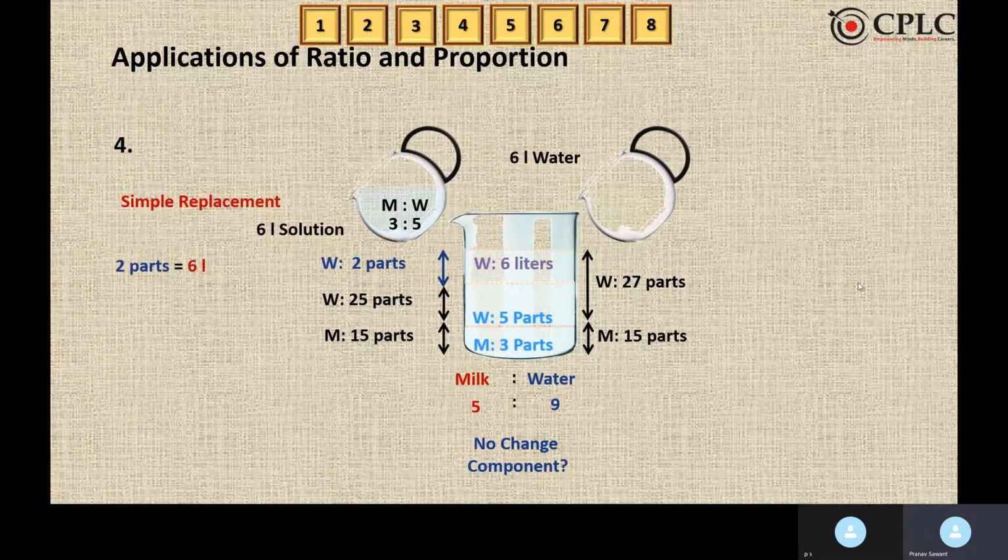So we can say that the difference of 2 parts we are getting as we have removed the 6 liters of solution. Hence, 2 parts is equal to 6 liters. So 40 parts would be equal to 120 liters. Why 40? Because 25 plus 15 will give us the total number of parts, the total original solution that we have. Now, we initially removed 6 liters of the solution. So now we have to add those 6 liters also, because they're asking us the original number of liters. Hence 120 plus 6 is 126. So 126 liters is the answer.